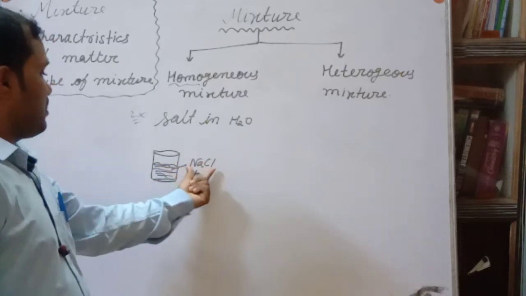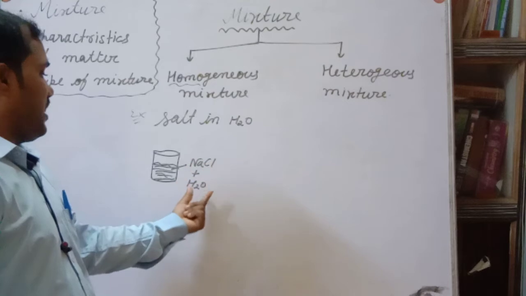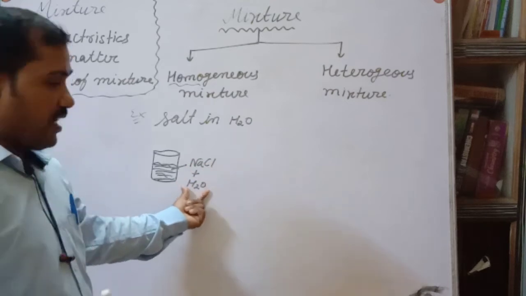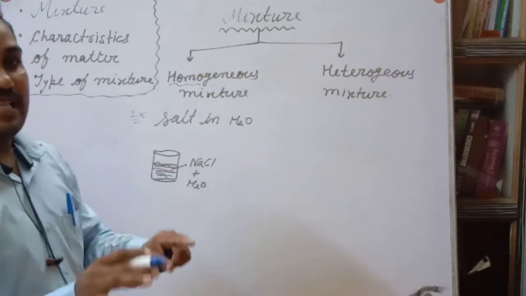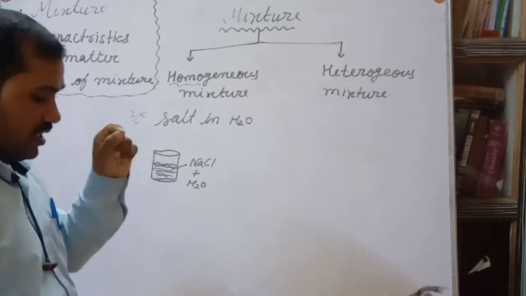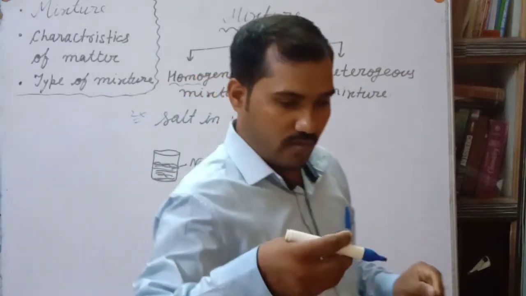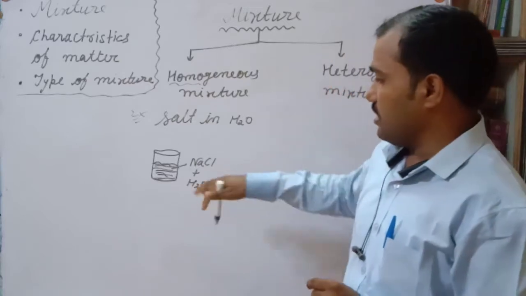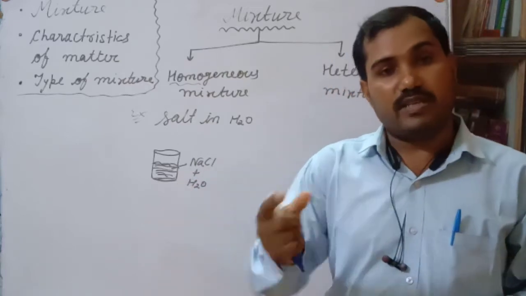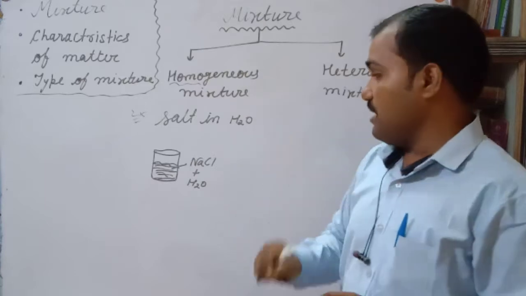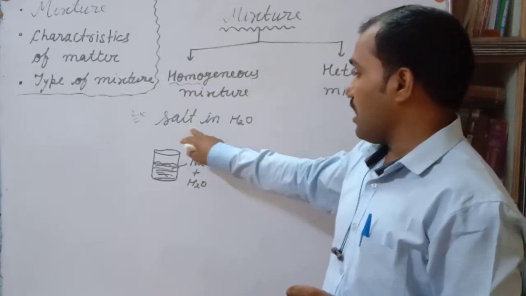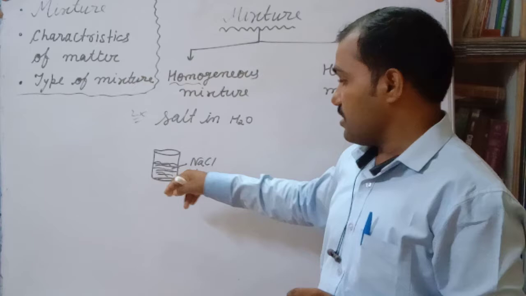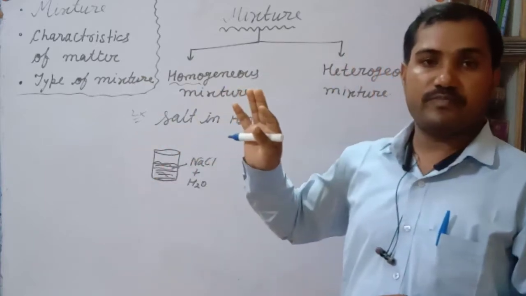It means the components of NaCl and water throughout the solution remain the same at each and every place. Whenever you taste the salty water, you will get the same taste from each and every point. It means the components of both salt and water are the same throughout the solution.